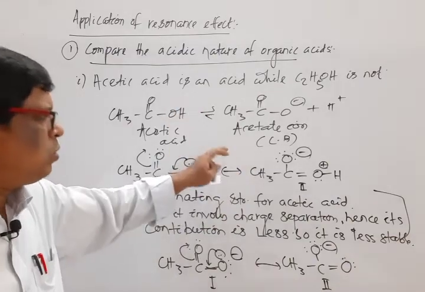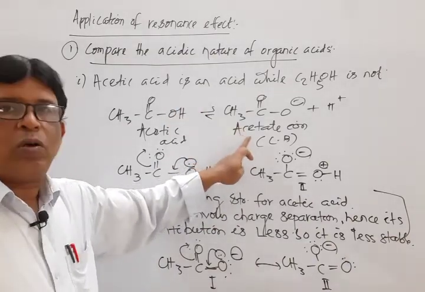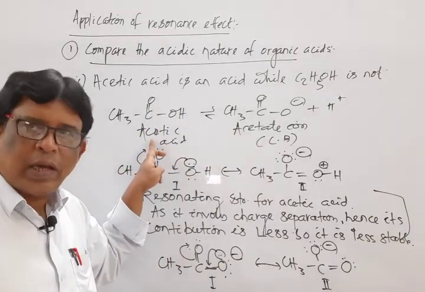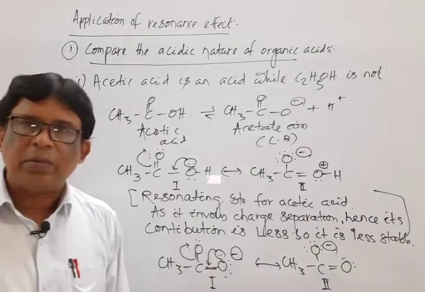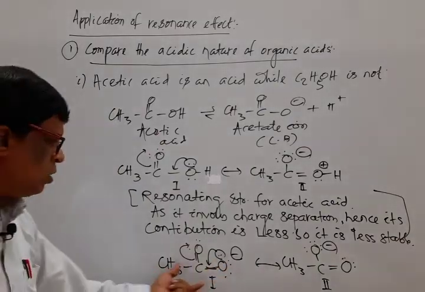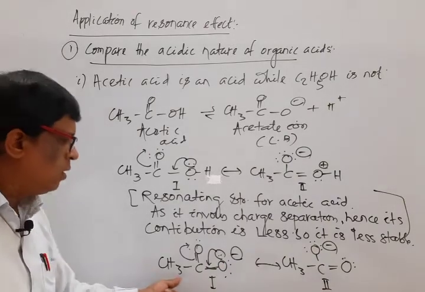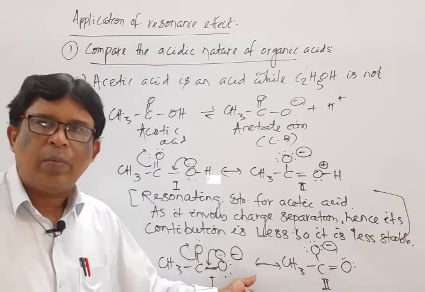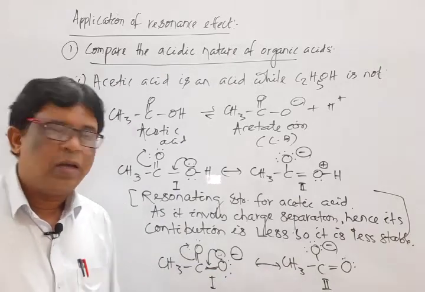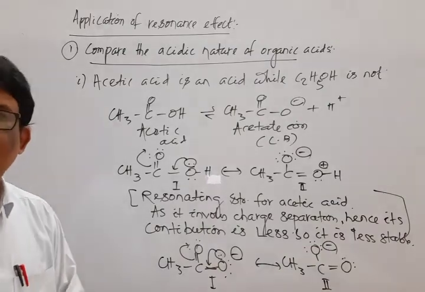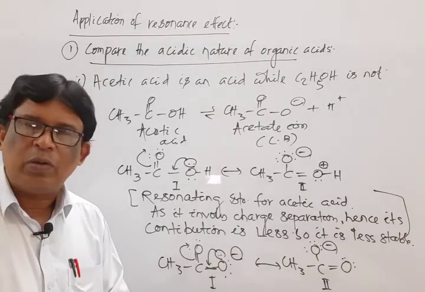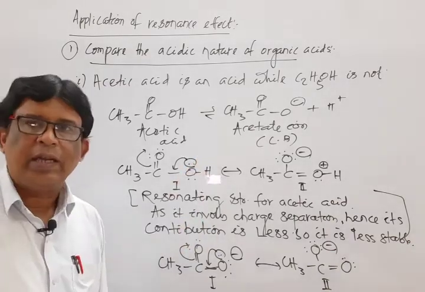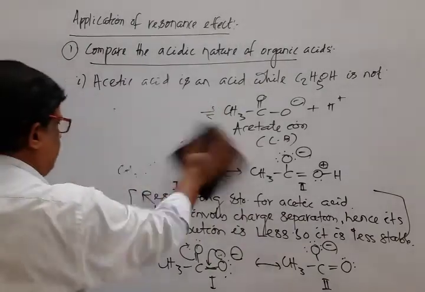That means, according to the resonance concept, acetate ion, the conjugate base, is more stable than the original structure. Note down, as it does not involve charge separation, its stability increases. Hence, acetic acid behaves as an acid.